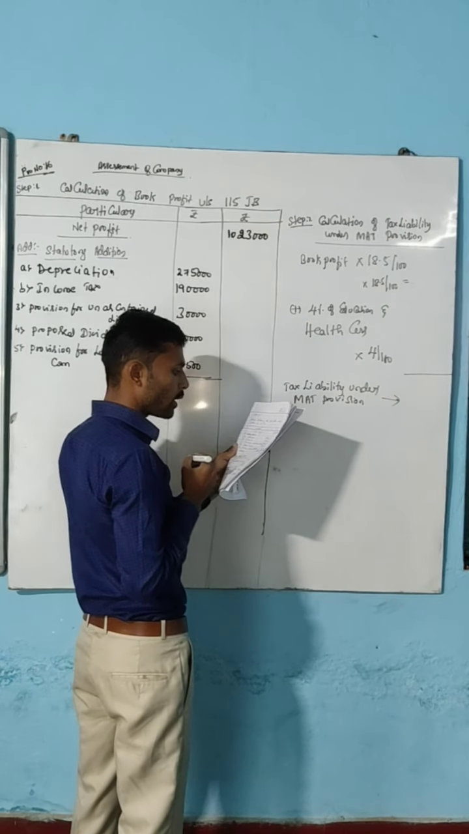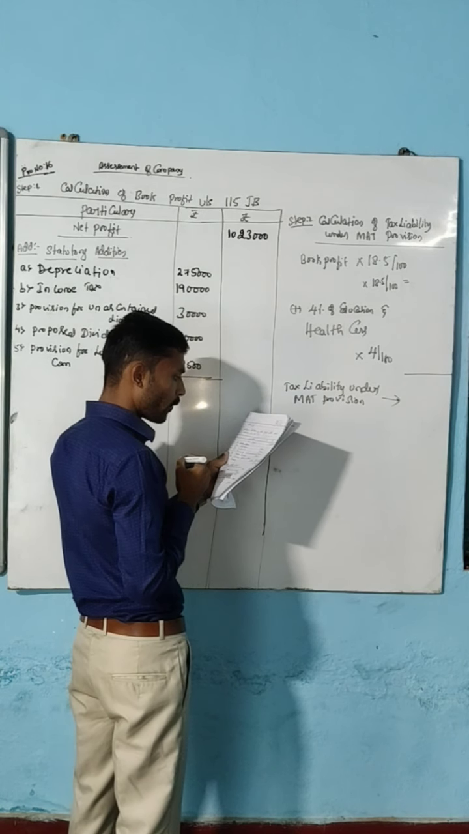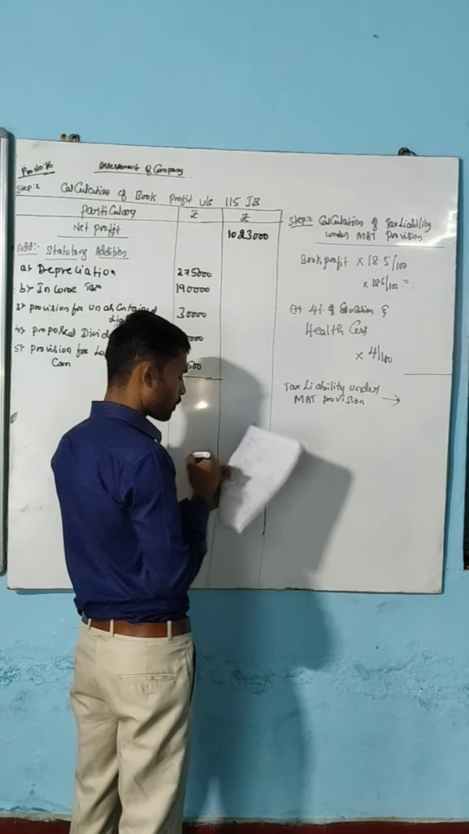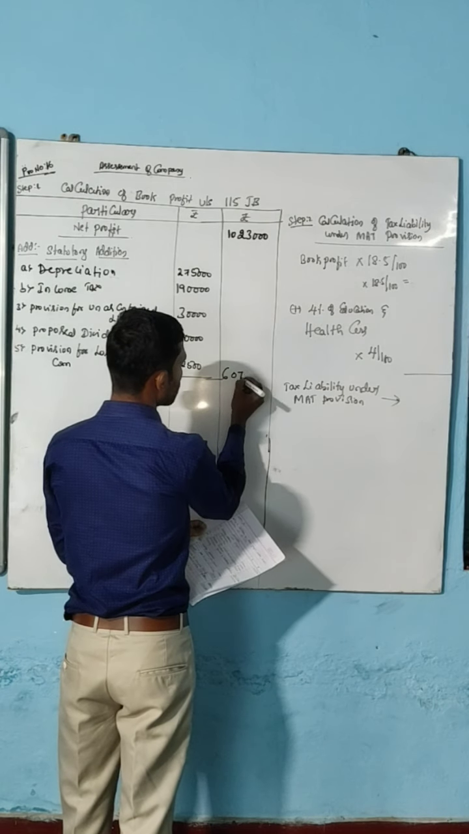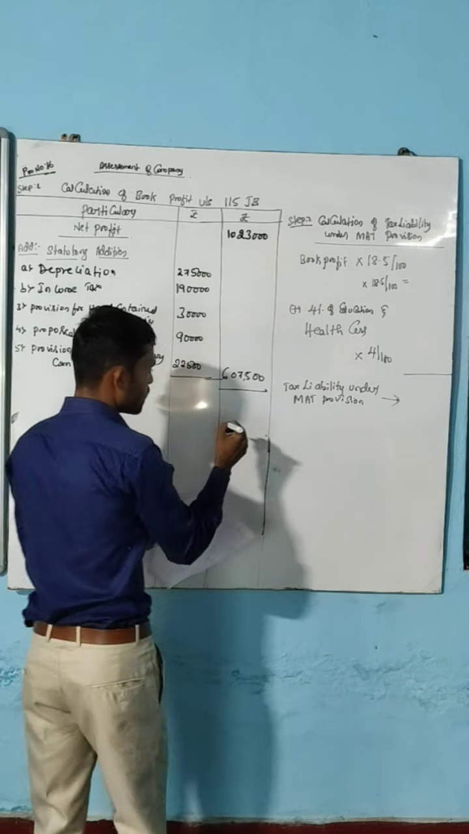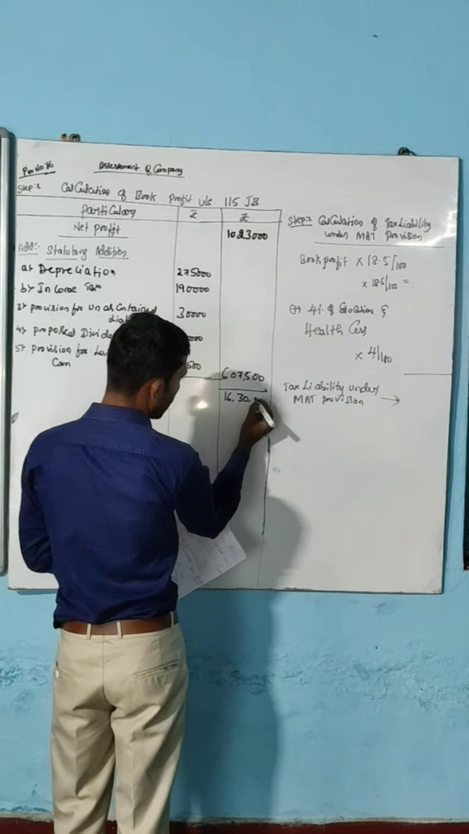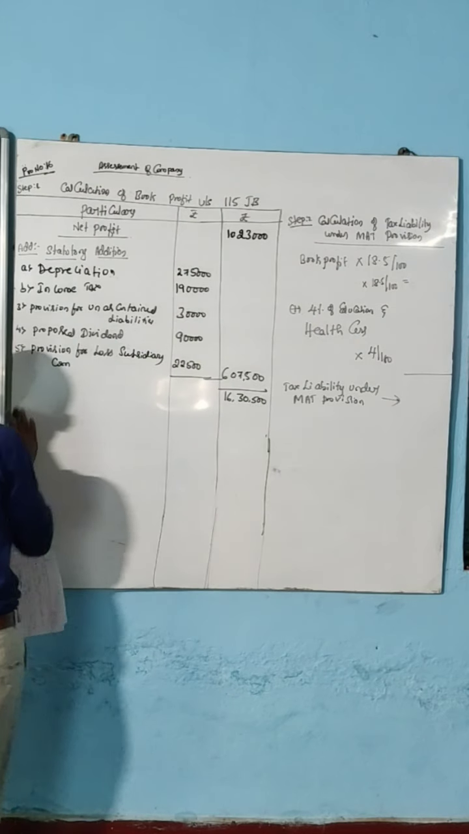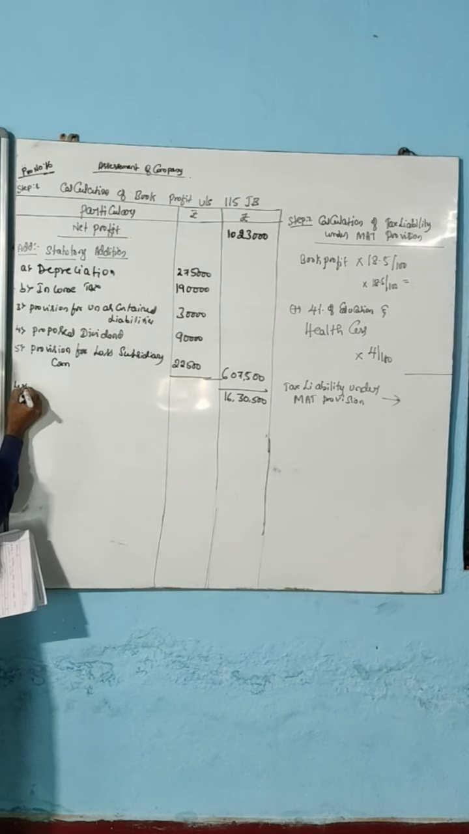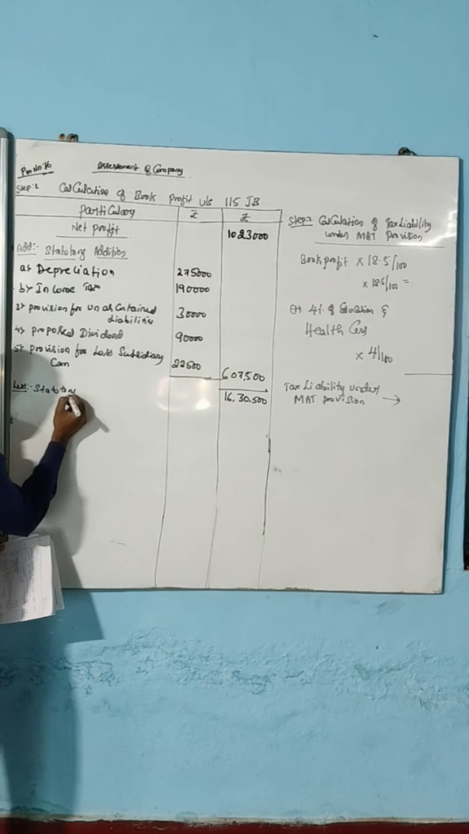The subtotal of all the amounts is how much? That is 6,07,500. Add 6,07,500 to the net profit, that is 16,30,500. From this, minus statutory deductions.